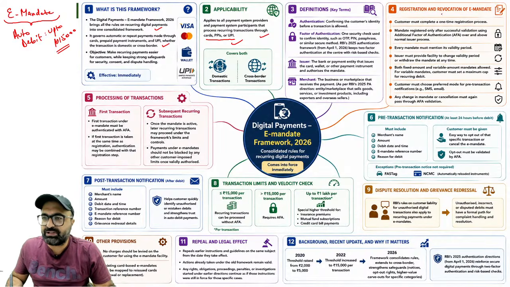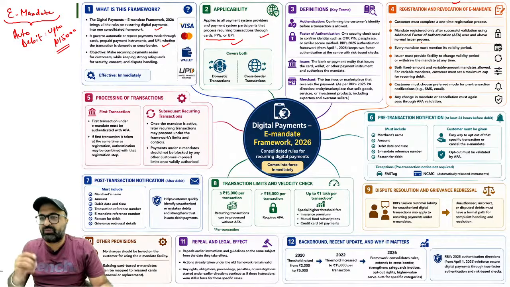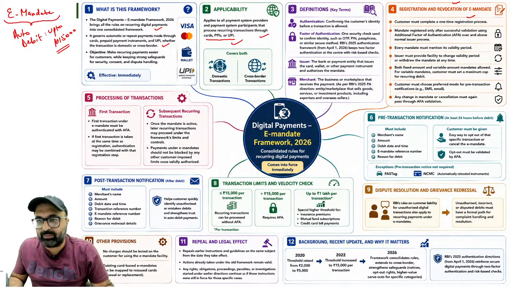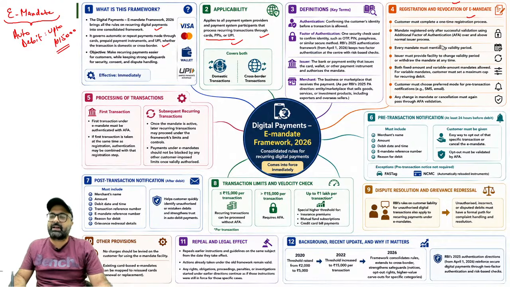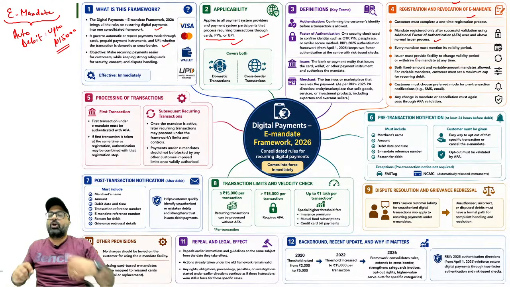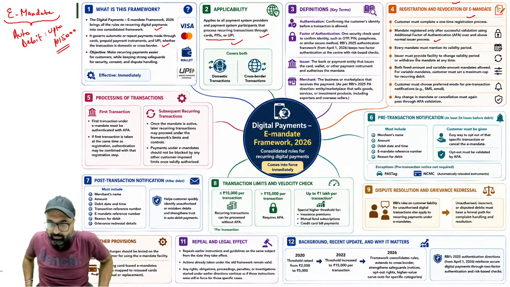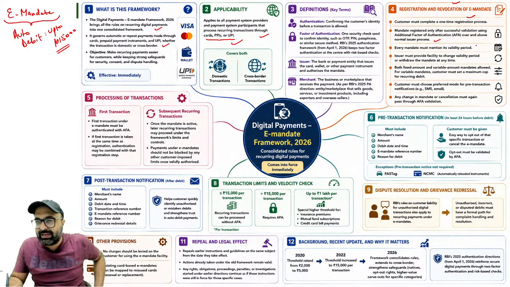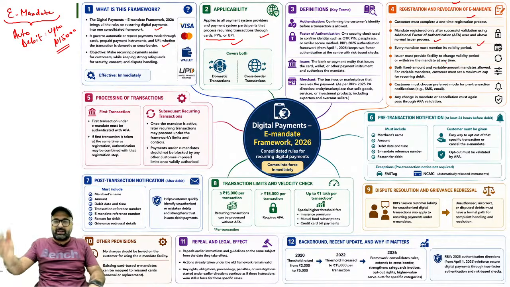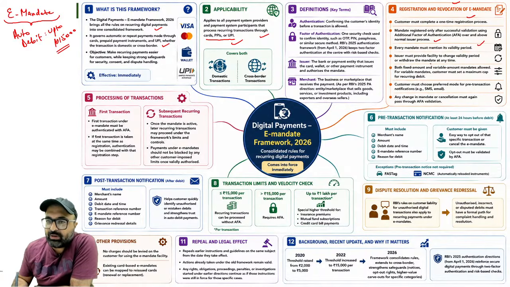Now, if I talk about the registration and revocation of e-mandate, customer must complete one-time registration process. Mandate is registered only after successful validation using additional factor of authentication. मतलब क्या कि जब आप e-mandate करेंगे, then they will ask you your password as well as they will ask you to enter the OTP or any other additional factor they are looking for. Every mandate must maintain a validity period, that it is valid for 1 year, 2 years, whatsoever it is. Issuer must provide facility to change validity period or withdraw the mandate at any time.